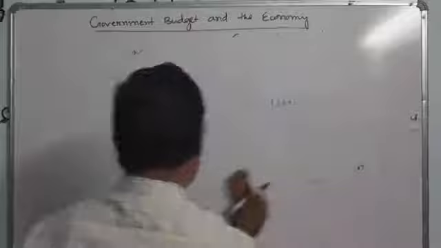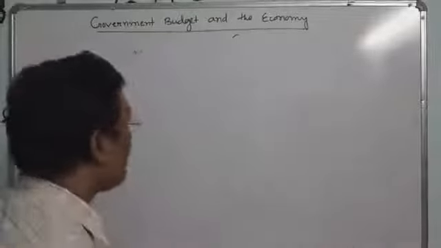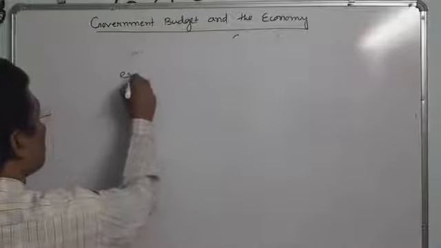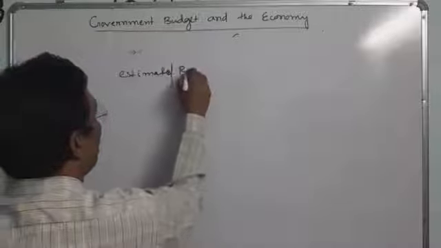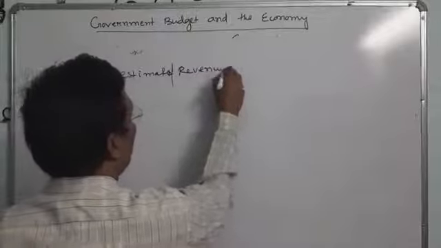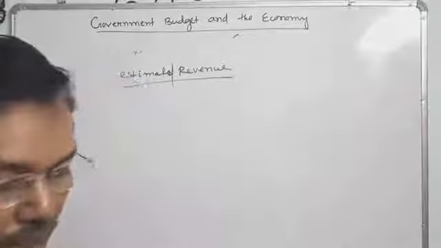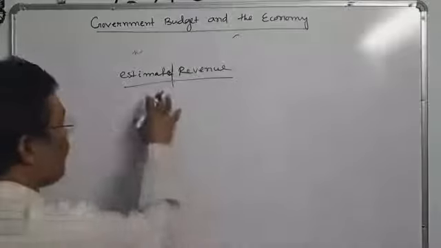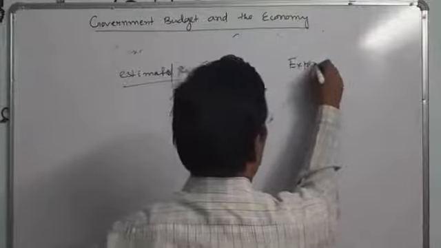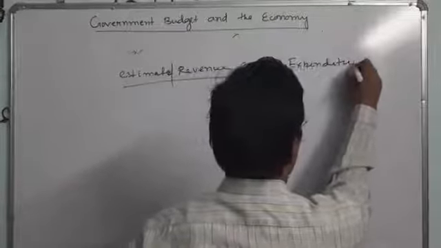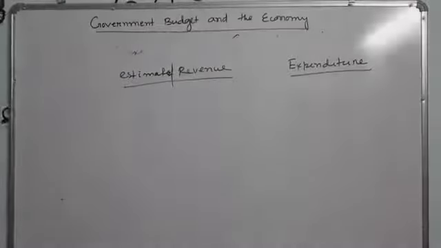That is to be called the estimated revenue. Which way the revenue should be generated, and whenever the revenue is generated, that must be expended. So that is why the expenditure side also should be analyzed.